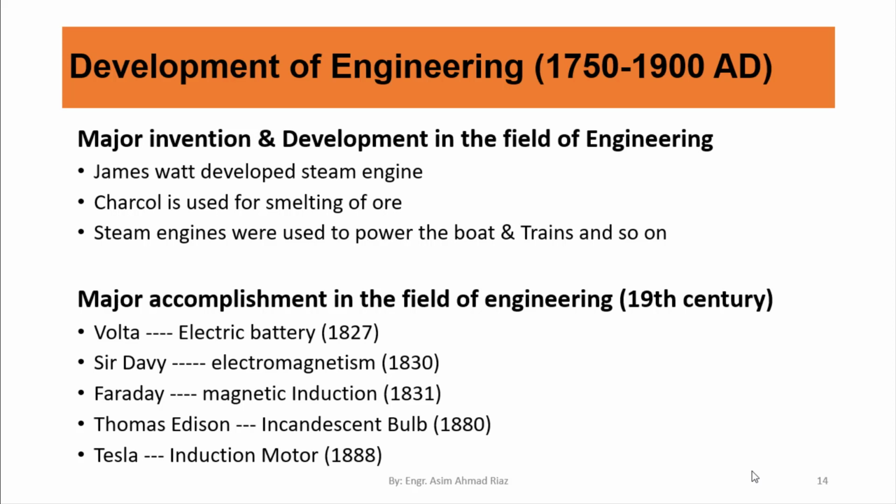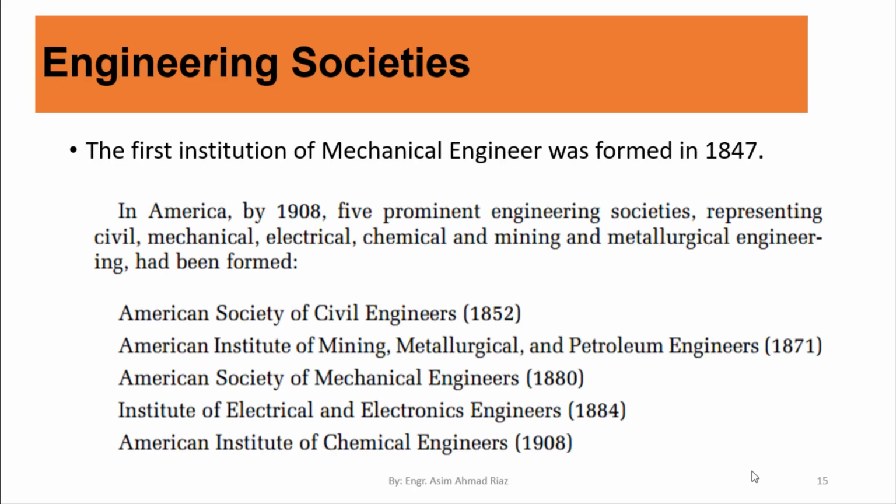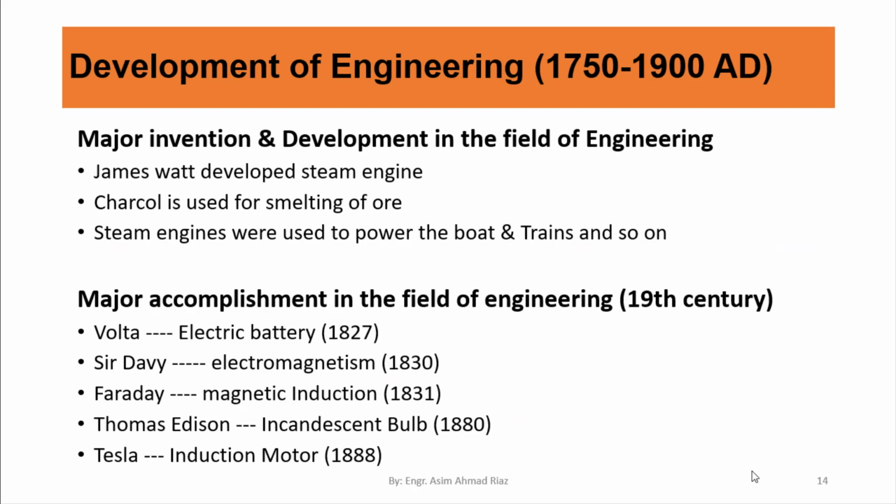Major accomplishments in the field of engineering in the 19th century. Volta first introduced the electric battery in 1827. Sir Davy introduced the concept of electromagnetism. Faraday introduced the concept of magnetic induction. Thomas Edison, a well-known inventor, developed the incandescent bulb. Tesla introduced the induction motor. So these were the inventions which were made up to the 19th century.